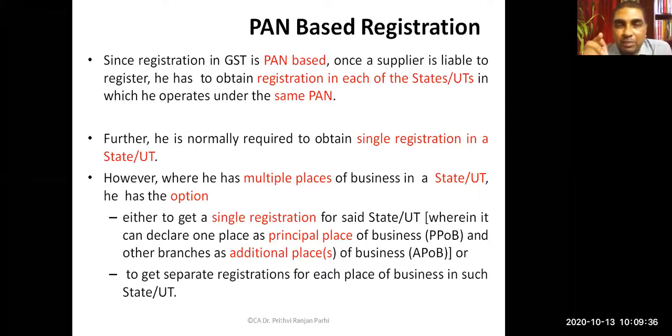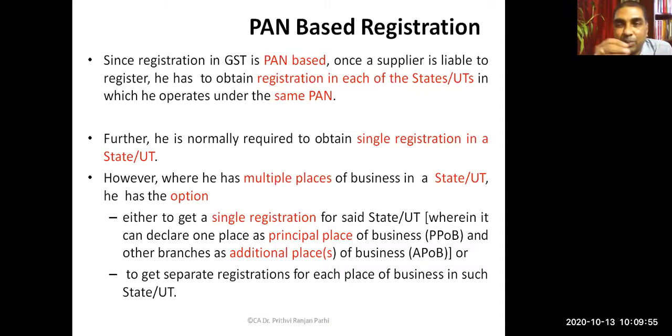But again, I repeat the same question. Suppose you have a place of business in Odisha, in West Bengal and in Bihar. But from West Bengal, you are only making non-taxable supplies. Then how many registrations you should have? So 2. Right.